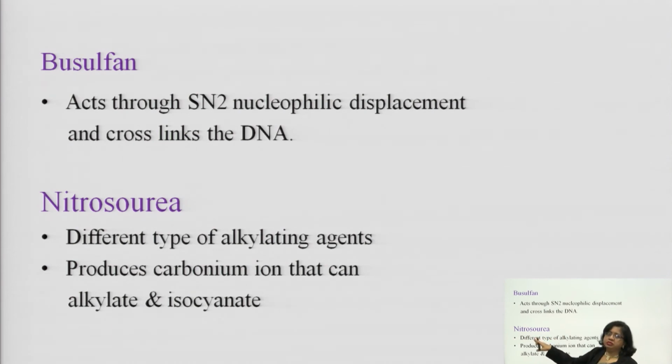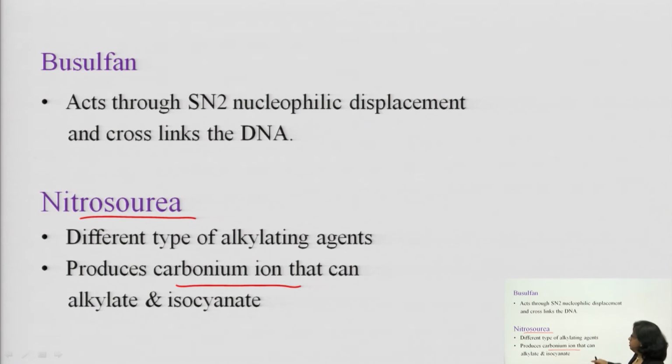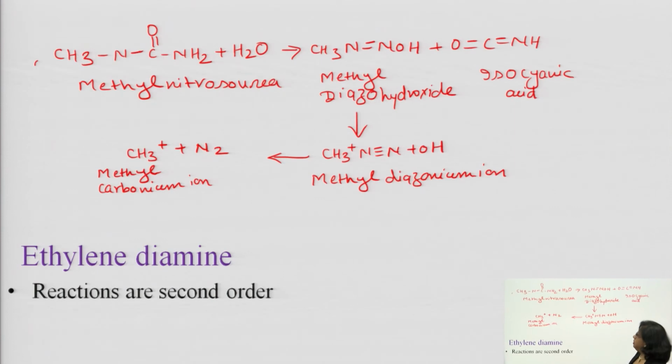Next classification of alkylating agent is nitrosourea. Okay. This nitrosourea is a different type of alkylating agent. Here, nitrosourea produces a carbonium ion that can alkylate and carbamoylate. You see the example here, I have taken methyl nitrosourea.